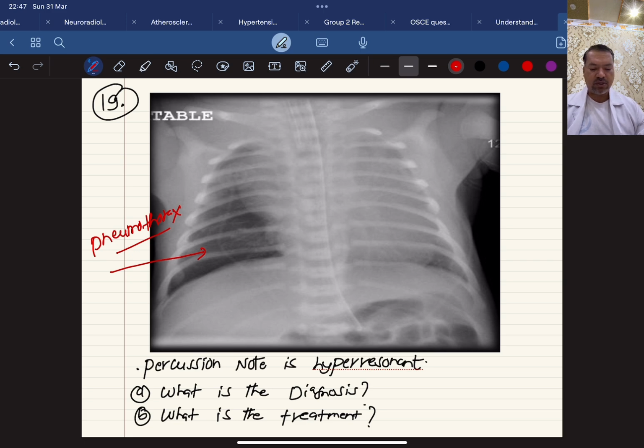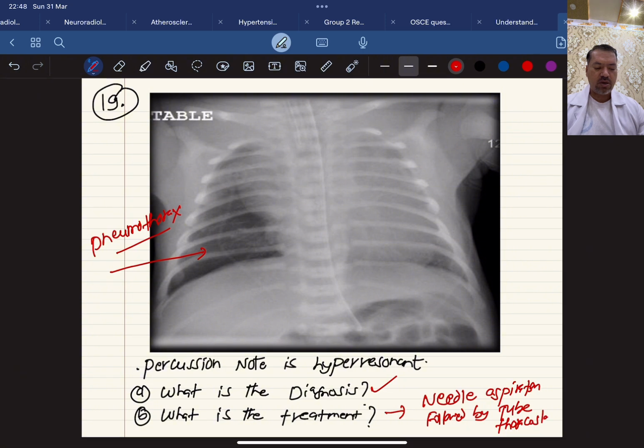So what is the diagnosis? It is pneumothorax. What is the treatment? It is needle aspiration followed by tube thoracostomy, or you can say intercostal tube drainage, underwater seal drainage. Okay, so these are the treatments here.